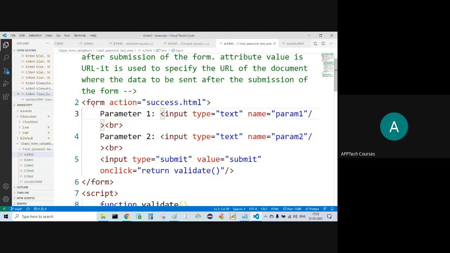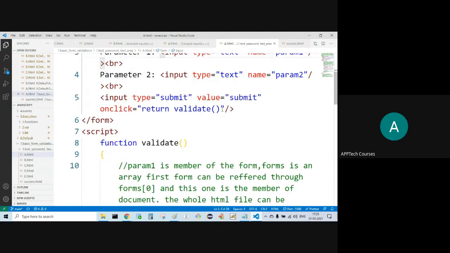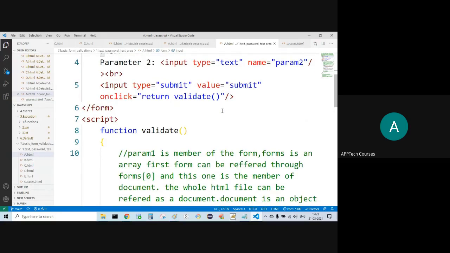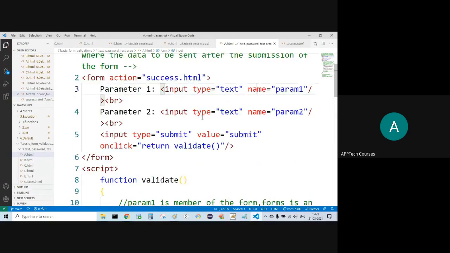Now in the first form, param1 is the member that can be referred to as forms of 0. In one HTML file, we can develop any number of forms. Form index will be starting from 0. So this is the first form, forms of 0. In the forms of 0, param1 is the member.